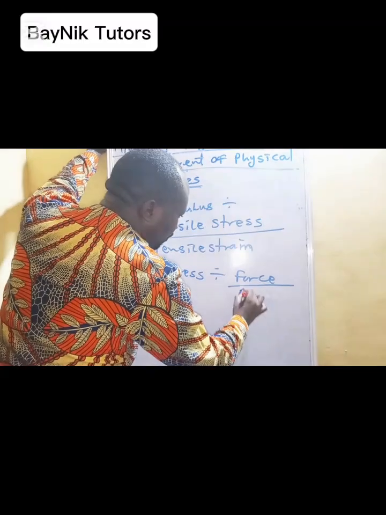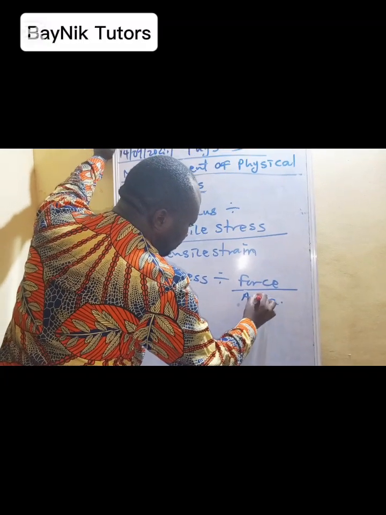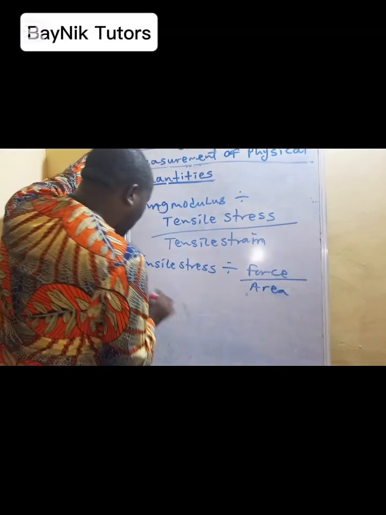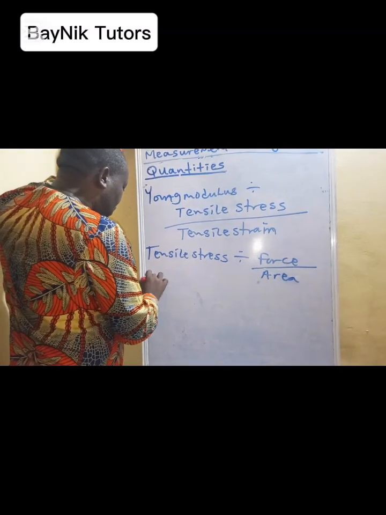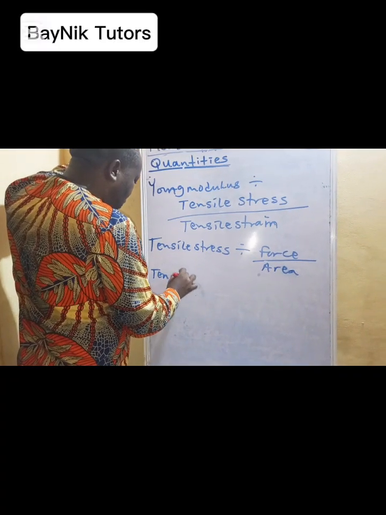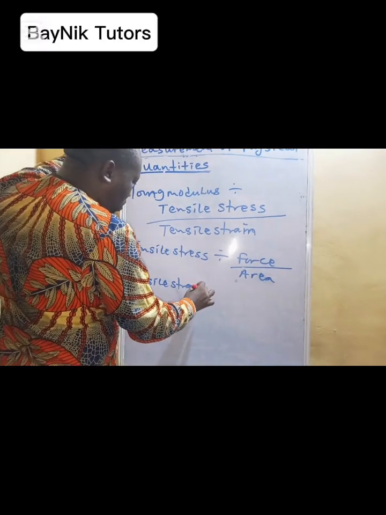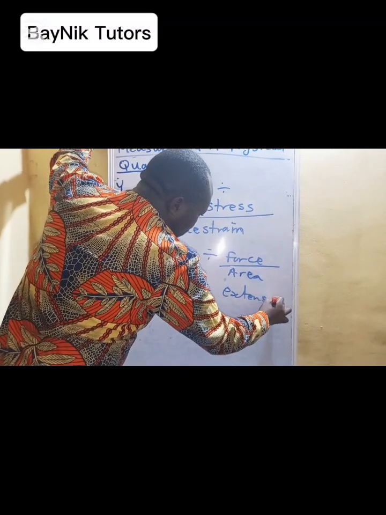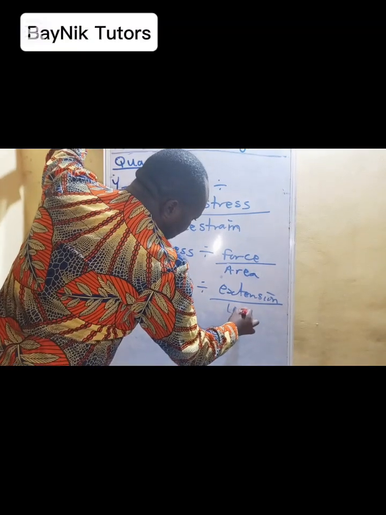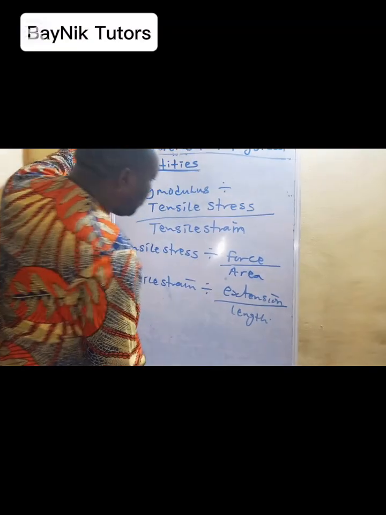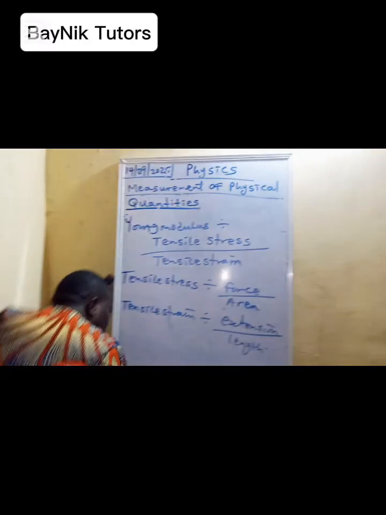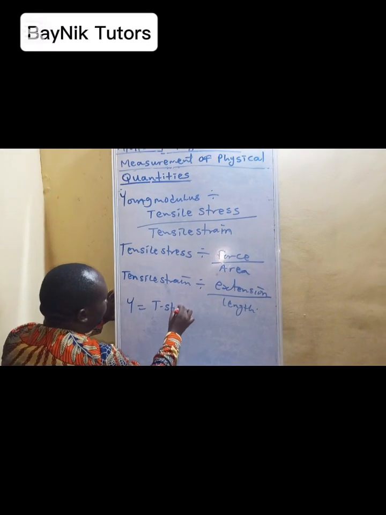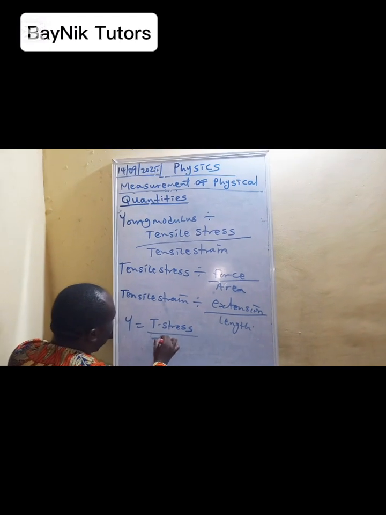Then for the tensile strain, we have extension over length. So the Young modulus is tensile stress over tensile strain.